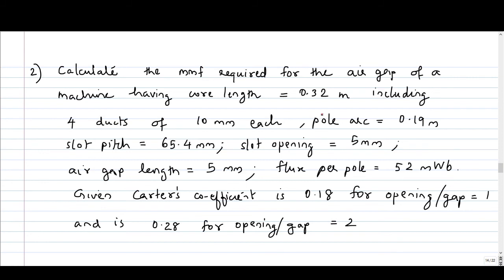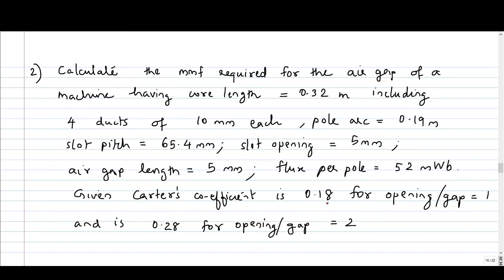Now second problem, calculate the MMF required for the air gap of a machine having core length equal to 0.32 meter including 4 ducts. So there are ducts. In the previous problem, there were no ducts. 10 mm each. Ducts width of one duct is 10 mm. Pole arc is 0.19 meter. Slot pitch is given. Slot opening is given. Air gap length is given. Flux per pole is 52 milliweber.